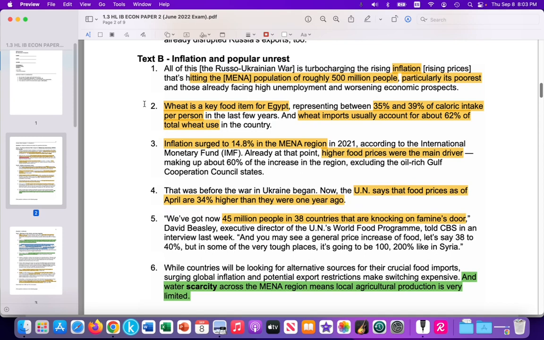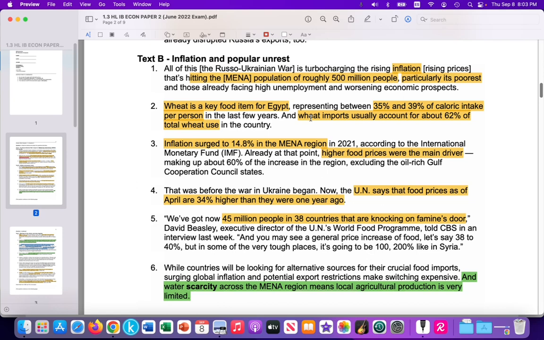Text B is highlighting how the reduction in the global supply of food will lead to inflation, rising prices. And again, we're going to illustrate that in the question we're going to tackle. And in the case of Egypt, it highlights that 30 to 40% of the caloric intake per person is wheat, highlighting that there's a cultural preference for wheat, and this would be difficult for Egyptians to substitute wheat with something else like rice, because perhaps there's no cultural preference for rice.